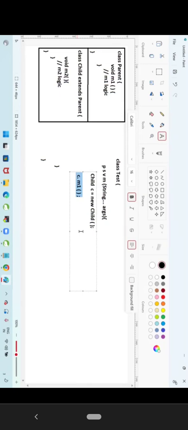JVM is intelligent. If it is not there with this class, we will go to its parent. Are you able to get it? Yes. First it will check in the current class. If not available, does this class have any parent? Yes. This class has a parent. Let's go to the parent. Do you have the M1 method in the parent? Yes, it is available. When it is available, will it call directly or will it check in its parent?